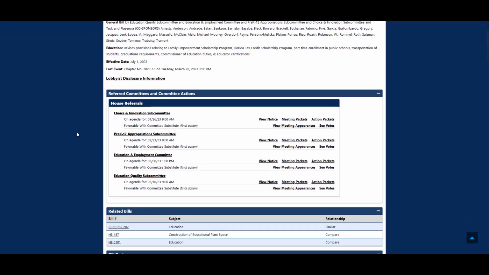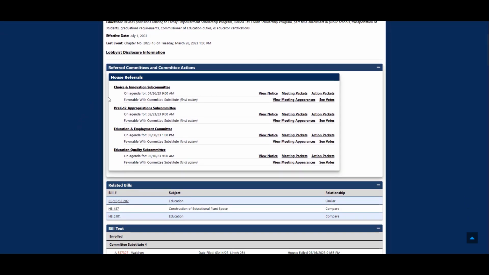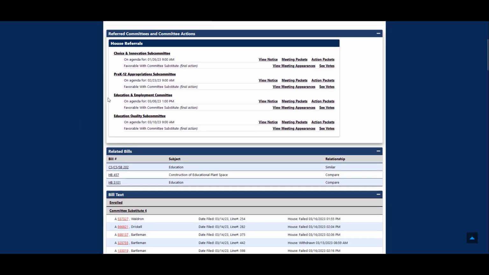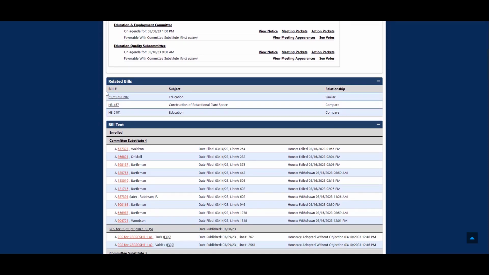Scrolling on down, you're going to find information about House referrals. You're going to find any related bills, and you can see there's a Senate bill on here and there's some House bills. Remember, the House is usually going to have a lot of the Senate's information on it, and the Senate's going to have a lot of the House information. They both keep each other's content on their websites, but you may find some discrepancies, for example, like in the committee reports and stuff like that.